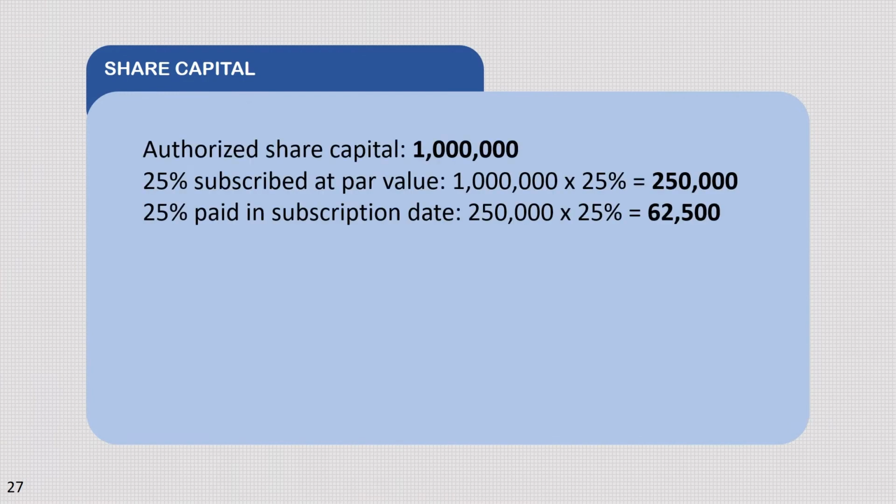Now, lagyan natin siya ng amount. Ang authorized share capital ay 1 million. And ang 25% ng 1 million is 250,000. Yun yung subscribed at par value. And yung 25% na paid, so sa 250,000, multiply natin yung 25% to determine the paid portion of subscribed share. And the amount is 62,500. Yan pa lang yung paid portion. So, ima-minus nga natin yung 250,000 sa 62,500. We will now have a 187,500 subscription receivable.